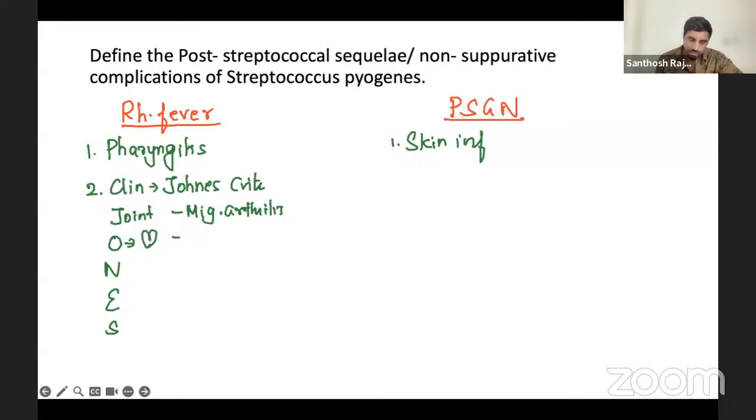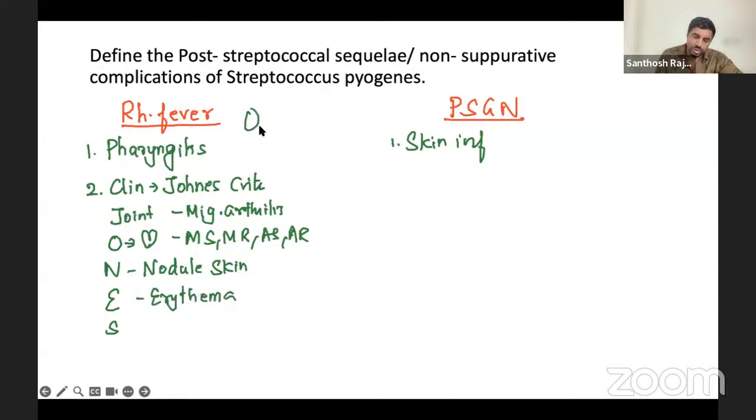In the heart, it causes mitral stenosis, mitral regurgitation, aortic stenosis, aortic regurgitation, etc. N for nodule, a nodule in the skin. E for erythema marginatum. You know this characteristic lesion.